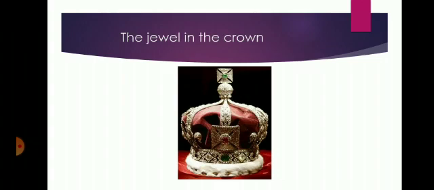The jewel in the crown. The subcontinent was so important to Britain that they called it the jewel in the crown. This expression had a double meaning. The Kohinoor diamond became part of the imperial state crown of Queen Victoria. The diamond was one of the spoils of war for hundreds of years.